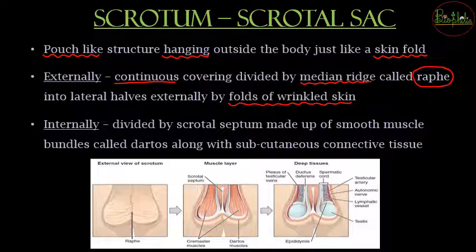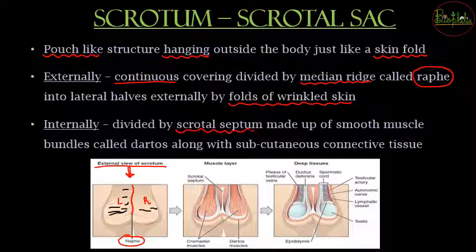So if you see in the diagram over here, that is external view of scrotum. Then you can see that it will be made up of a continuous covering of tissue or a skin fold. It will have a raphe in the center, and this raphe will divide it into left and right half, and there are going to be different skin folds on the outer surface. So that makes the external sac. अब internally वो कैसे होगा? Internally it is going to be divided by the scrotal septum.